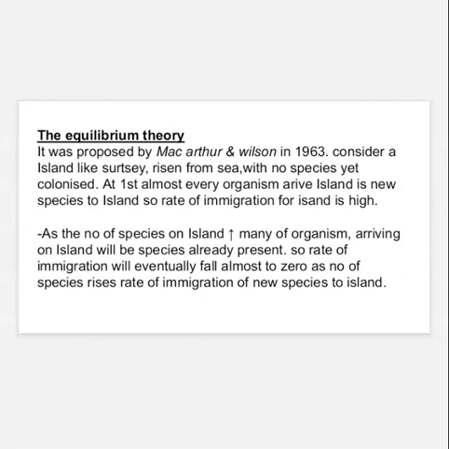At first, almost every organism arriving on the island is a new species to the island, so the rate of immigration is high. As the number of species on the island increases, many of the organisms arriving will be species already present. So the rate of immigration of new species to the island will eventually fall almost to zero as the number of species rises.